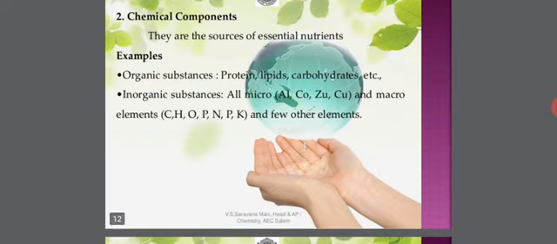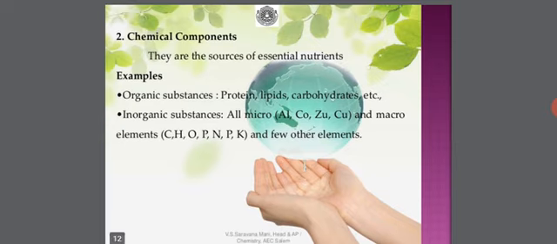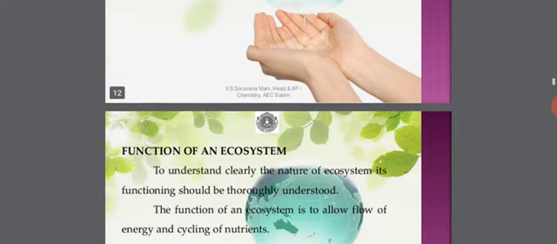Now coming to chemical components, they are the sources of essential nutrients. Examples: organic substances, which include proteins, lipids, carbohydrates, etc., and inorganic substances, which include all micro and macro elements and a few other elements.